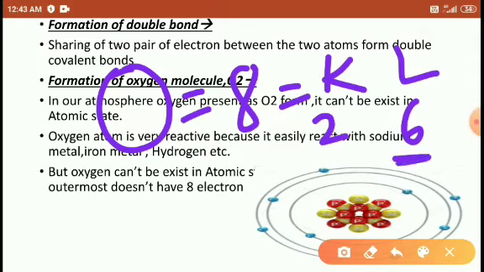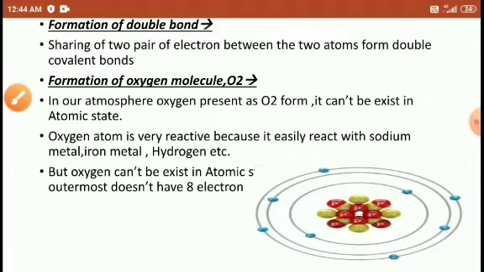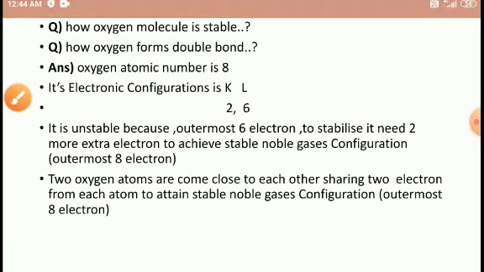It means the outermost shell has 6 electrons: 1, 2, 3, 4, 5, 6. Right, students? Understood? So the oxygen outermost shell contains 6 electrons. Okay, look here.